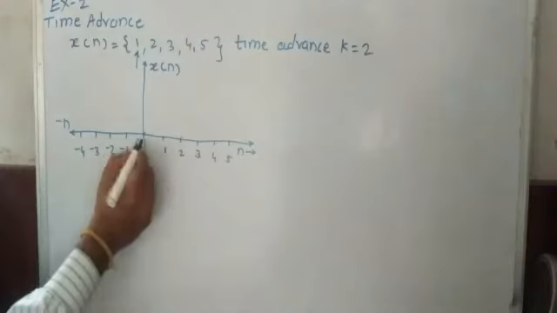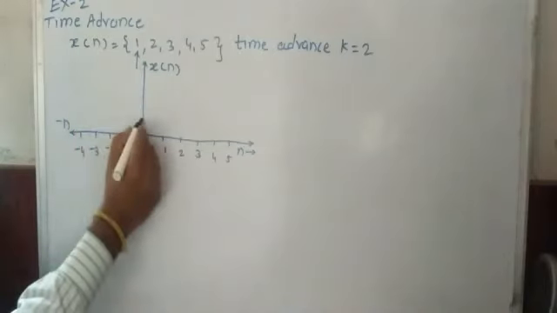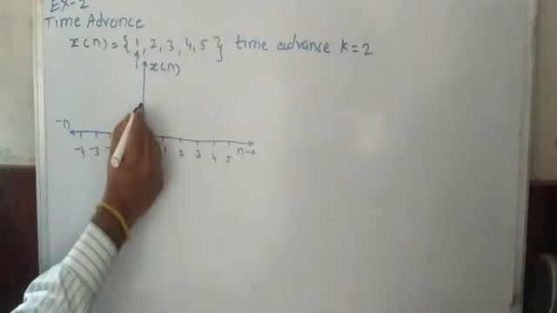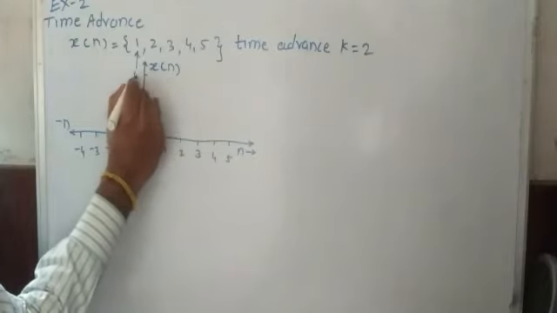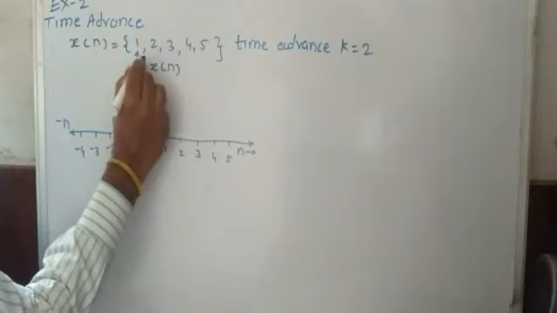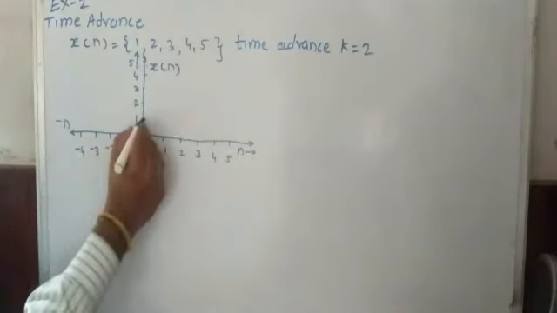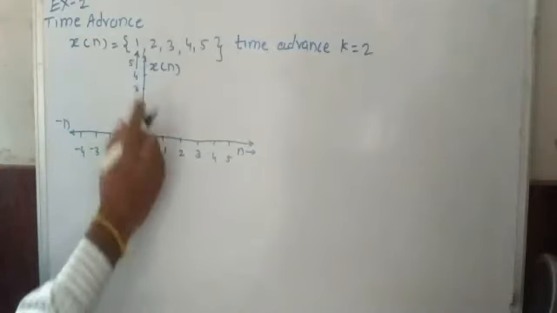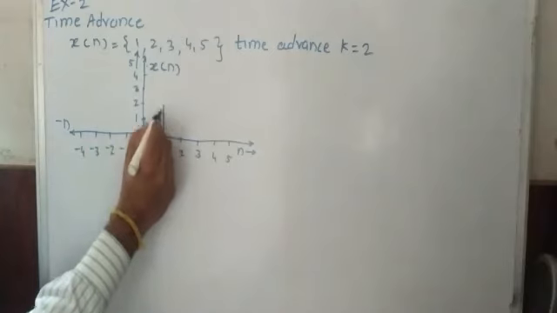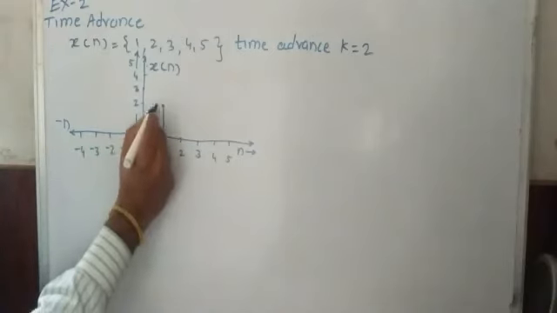When n is equal to 0, its sample value is 1, so I mark it as 1. When n is equal to 1, its sample value is 2, so I put here 1, I put here 2.